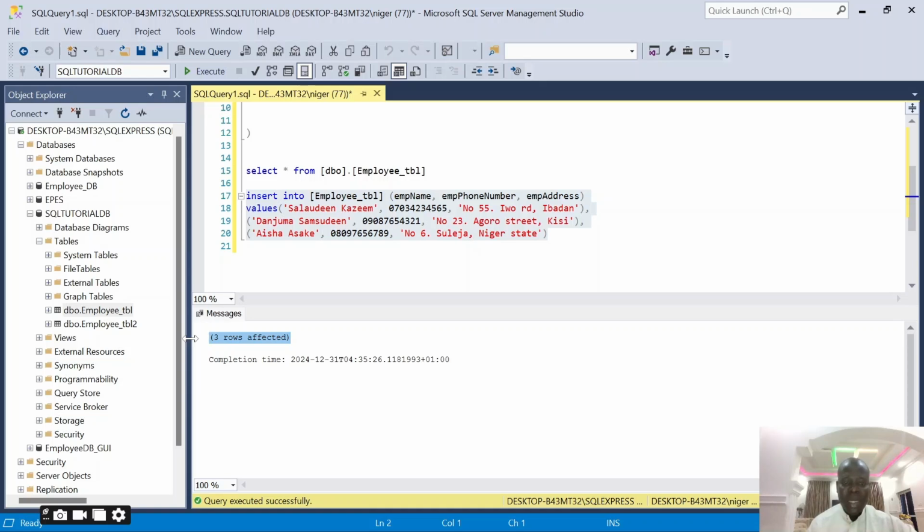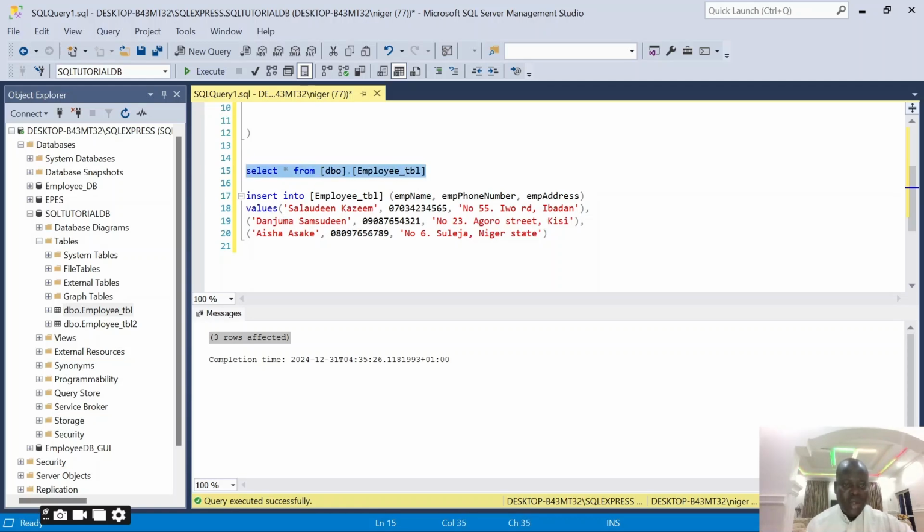That means 3 people have been added, and we've added Salaudin, Danjuma Samsudin, Aisa Asake. We've added these 3 people to our record. Remember, we had only one record in the table before, which is Bosari Akim. So when I come back here to see all the records, because this particular symbol represents all, that's all the records in the table. If you want to retrieve the records we have in the table now, we'll use this select statement.